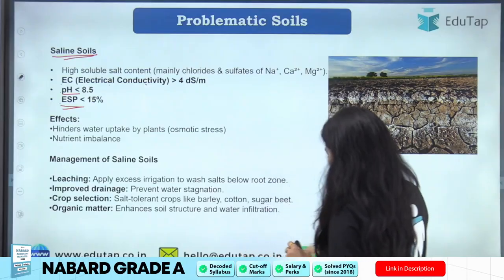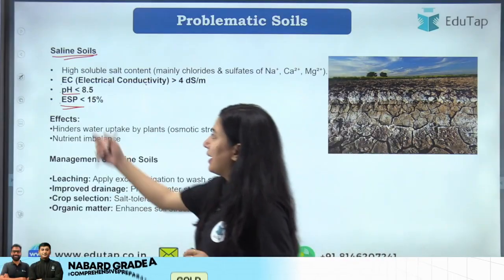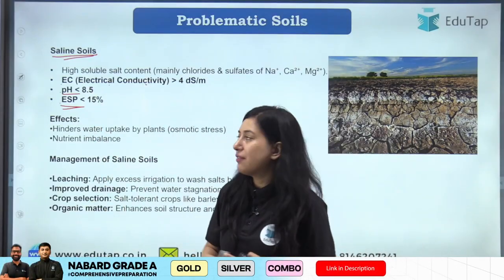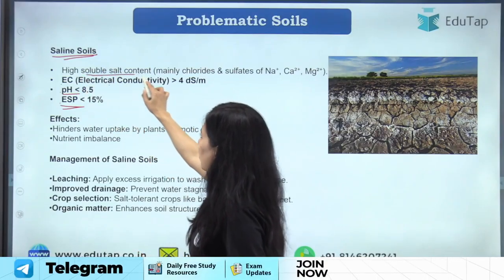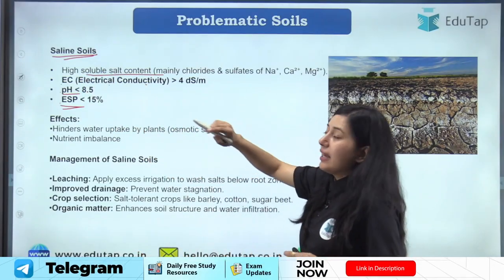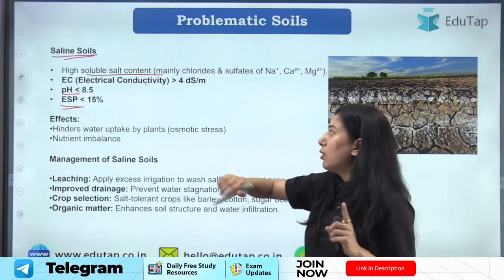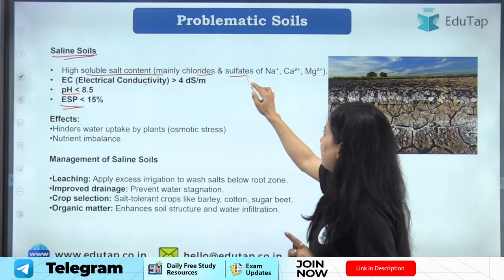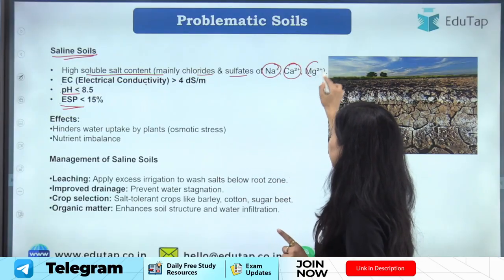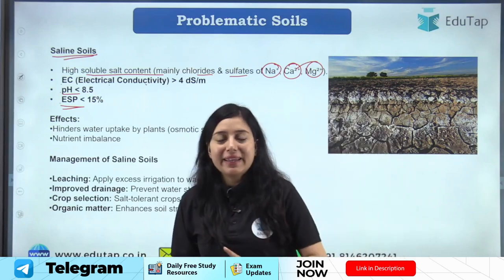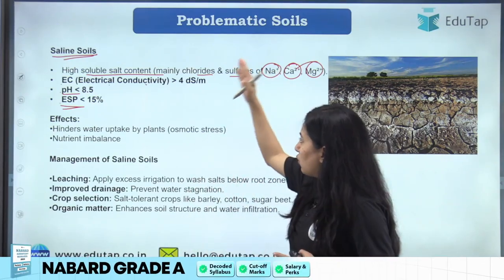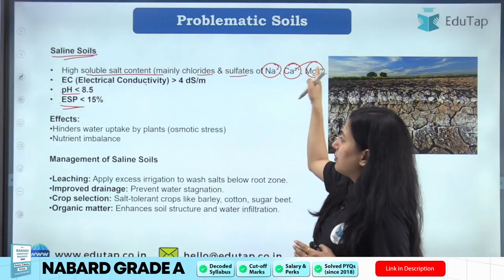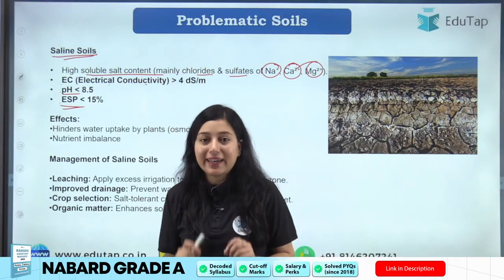So if I talk about saline soil, coming back to the types of soil, in saline soil there is a high soluble salt content. Here, what kind of salts are we talking about? We are talking about chlorides and sulfates of sodium, calcium and magnesium. Any soil where there is a high amount of chlorides or sulfates of sodium, calcium and magnesium is called saline soil.